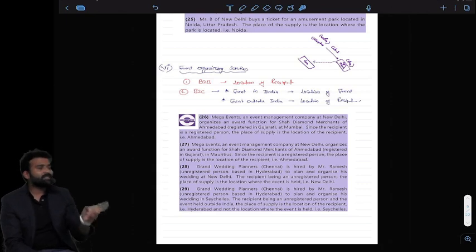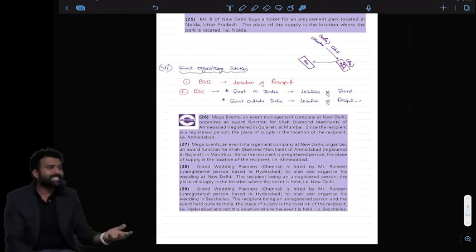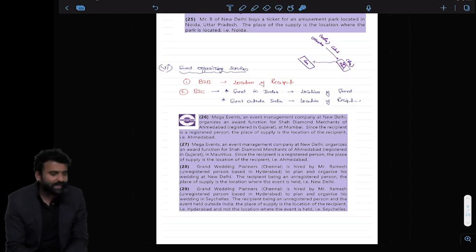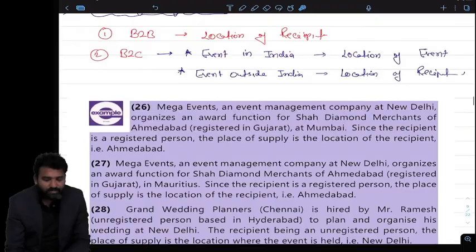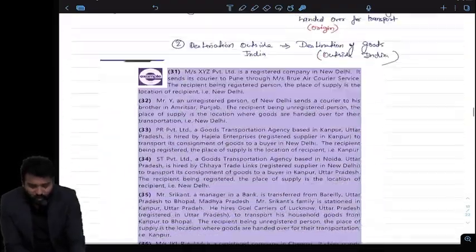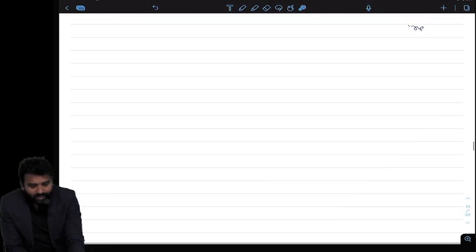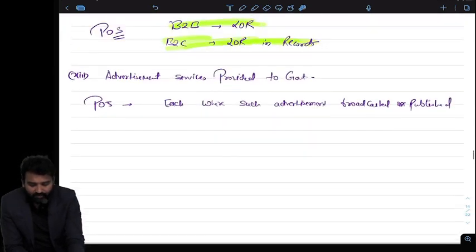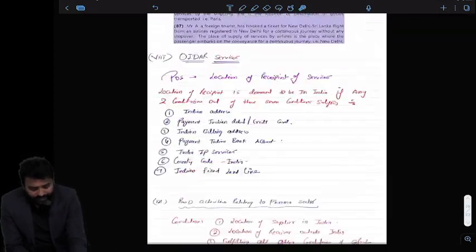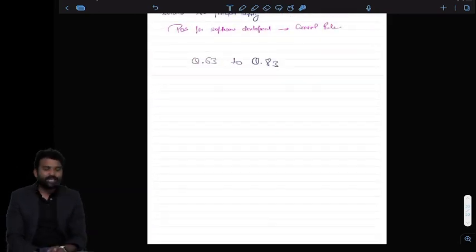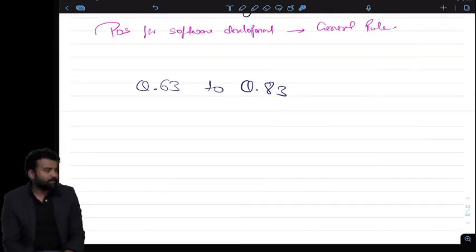Section 10 talks about goods, 11 is not that important, and 12 and 13 are very important, that talk about services. They might ask a question from section 12, or from section 10 or 13. 12 and 13 are mostly the same, only a slight difference between them. So this is about the place of supply. Question number 63 to question number 83. All the MCQs in your MCQ booklets are covered for place of supply questions. That is all about the place of supply.